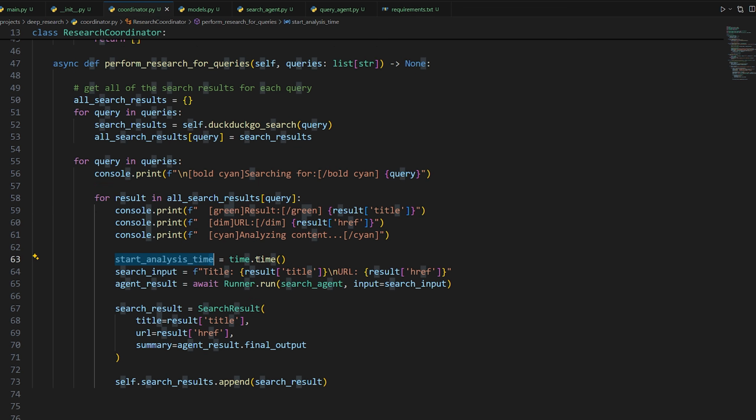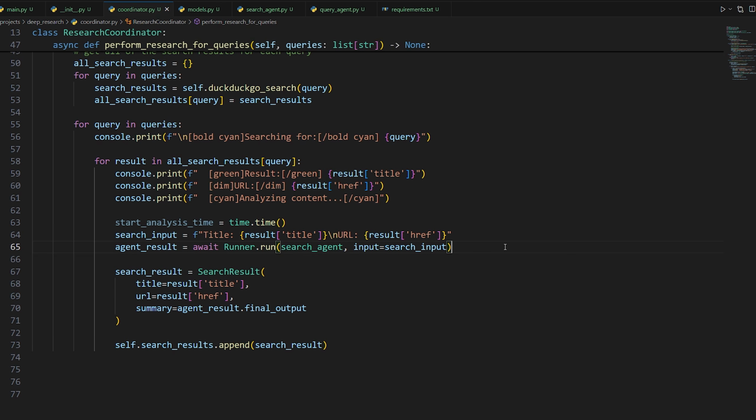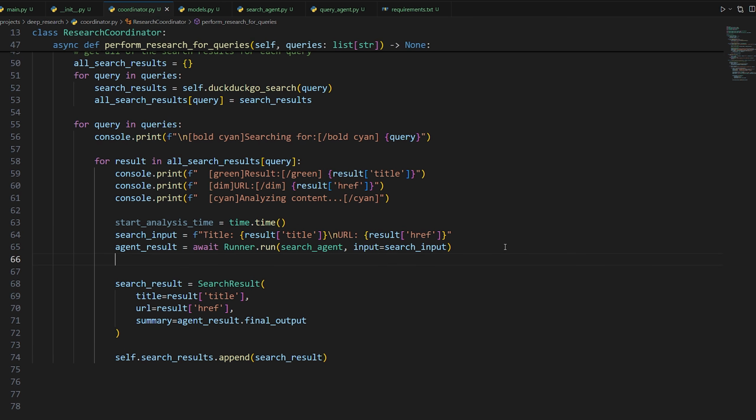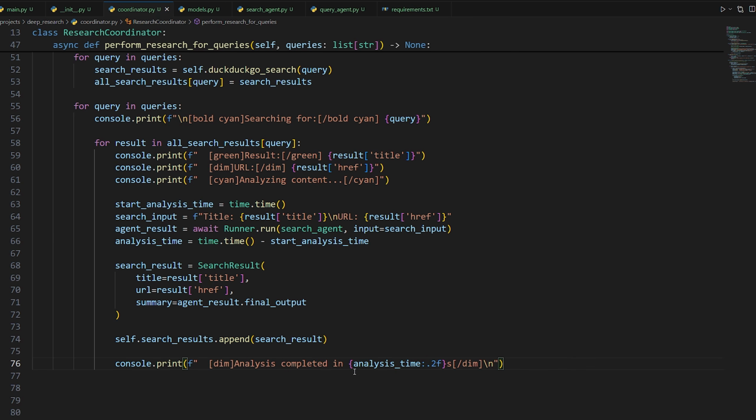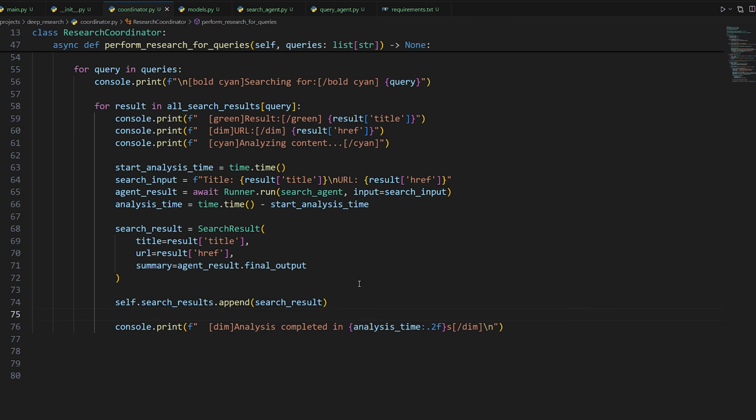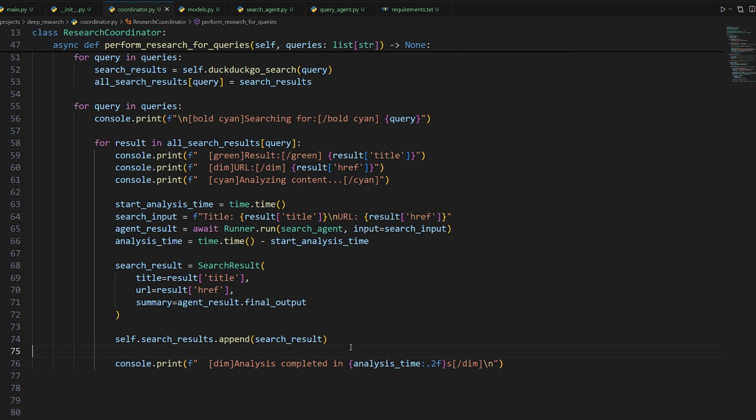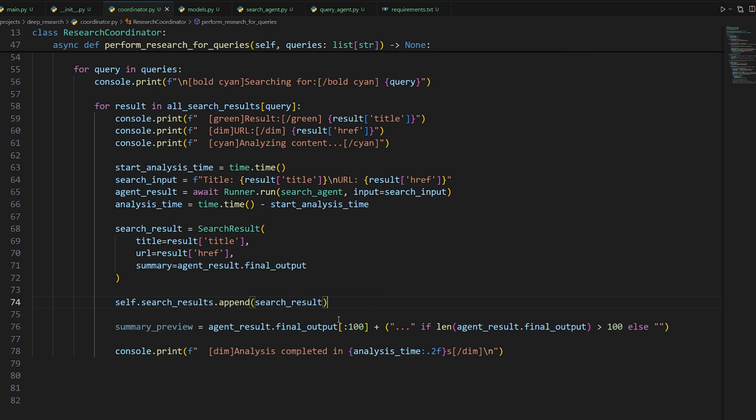Something else we're going to do is clock the time right before we start searching so that we can track how long it took to do the analysis with the agent. So we could say analysis time is equal to the current time minus the time that we tracked before we started, which we can then output at the end here. So we're saying analysis completed in however many seconds. We also want to output the summary from the agent, which is probably too big to directly output to the console, so we'll just generate a preview using the first 100 characters, and then print it out. So summary and then summary preview. So it's going to look nice.